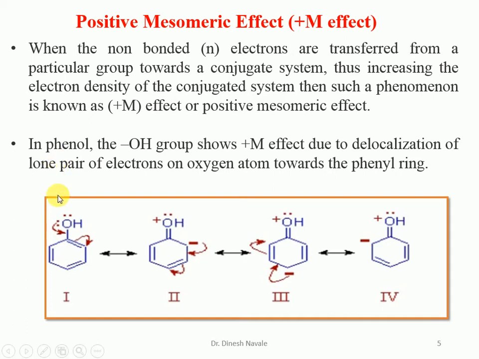So as we have discussed, the plus M effect or the positive mesomeric effect is observed when the non-bonded electrons move away from the group into the system. This hydroxy group moves the electron toward the ring, so it is an electron donating group. That's why it is a positive mesomeric effect, and we are going to see that all mesomeric structures are resonating structures of this molecule.